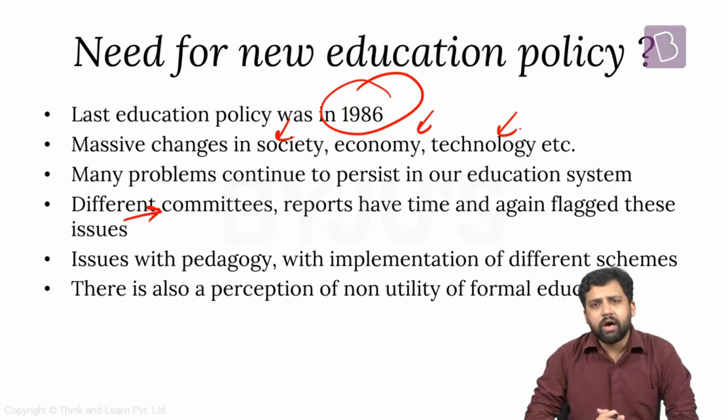So in this session, we will first look at the provisions of the National Education Policy. First we will look at the provisions related to school education. Then we will look at provisions related to higher education. And then we will look at some other dimensions. And then we will understand how this particular policy is good.